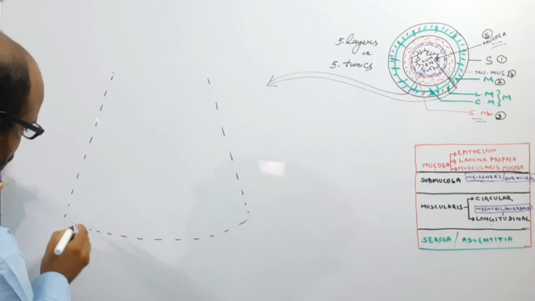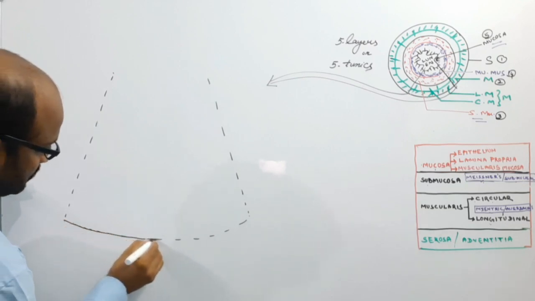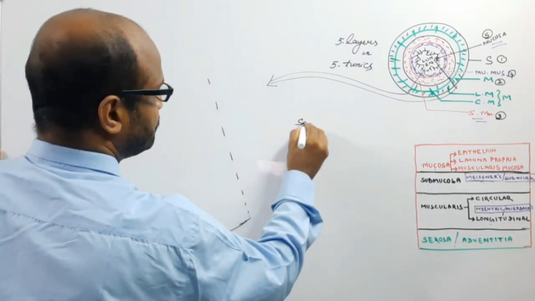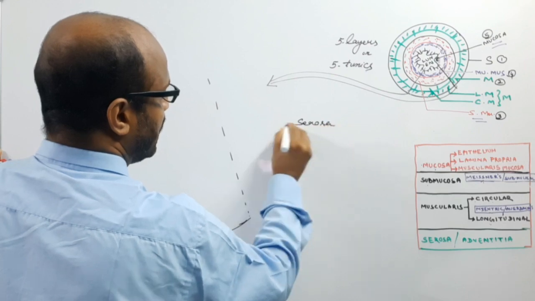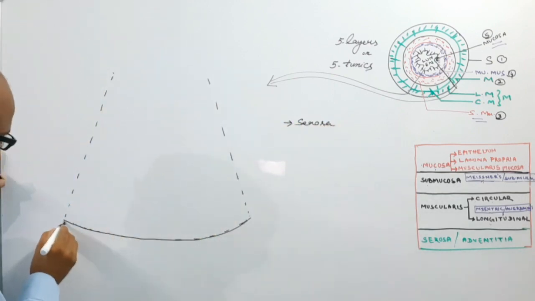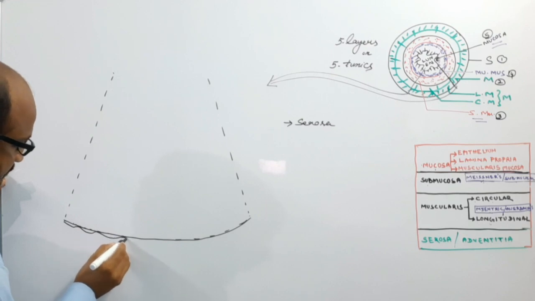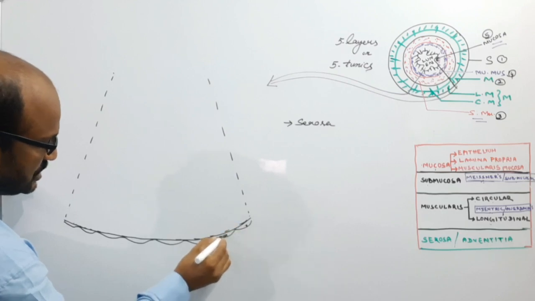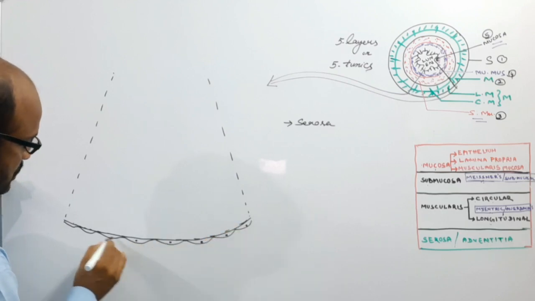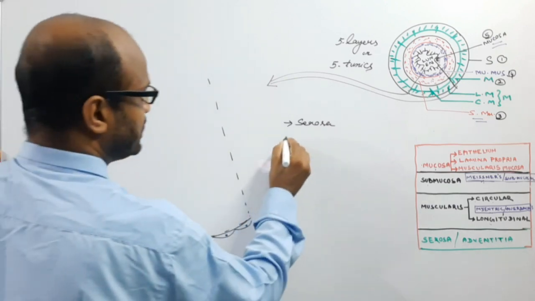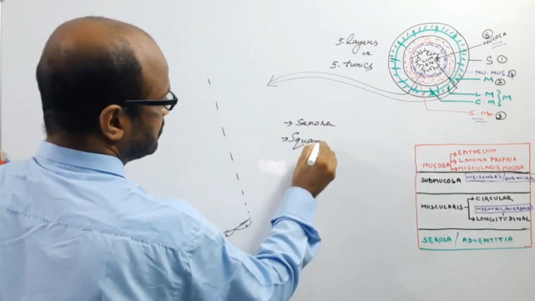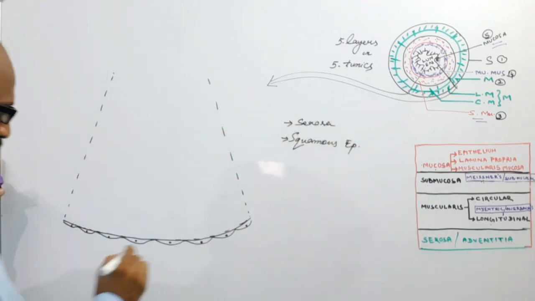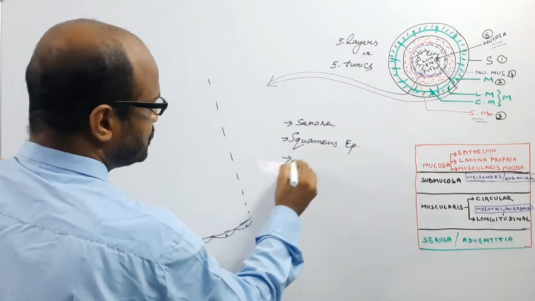We will draw like this. Suppose that this is the outermost layer, which is known as the serosa. The outermost layer, this is the serosa, and it is covered by squamous epithelium. So the outermost layer, the serosa, is made up of squamous epithelium. This is important. This squamous epithelium is formed of the mesothelium.